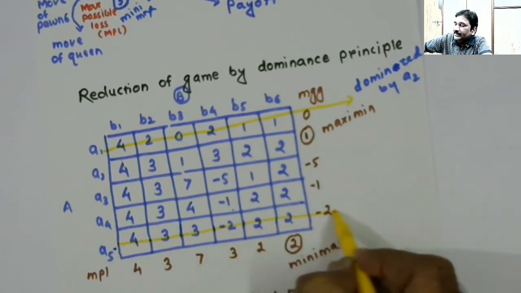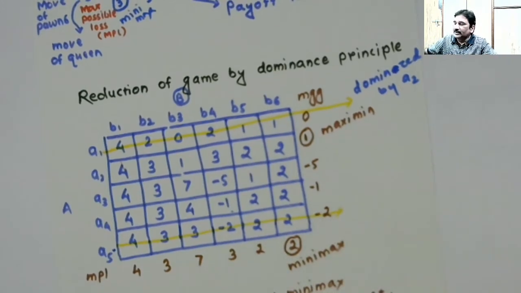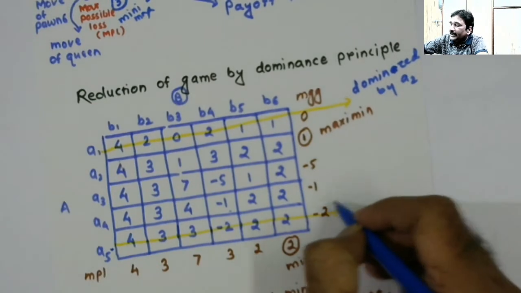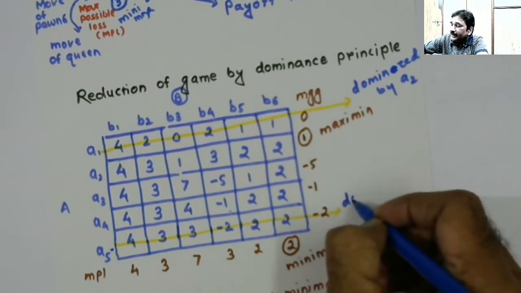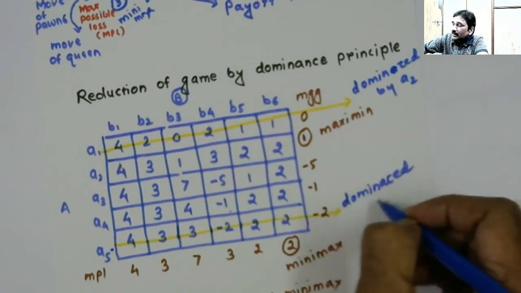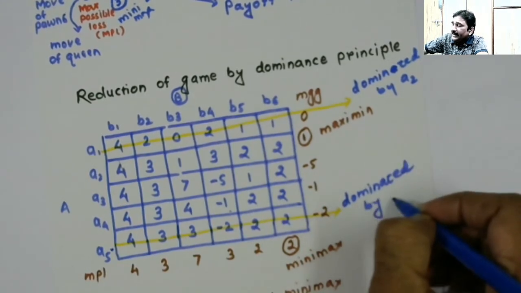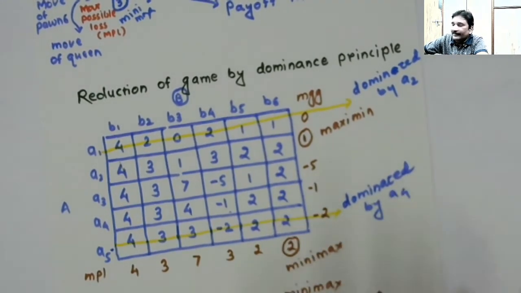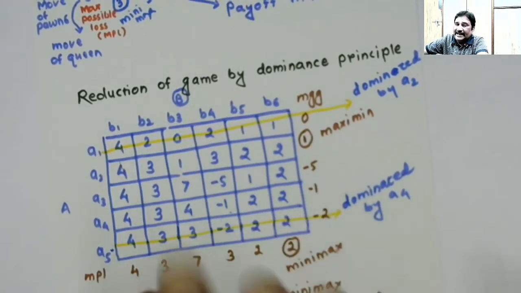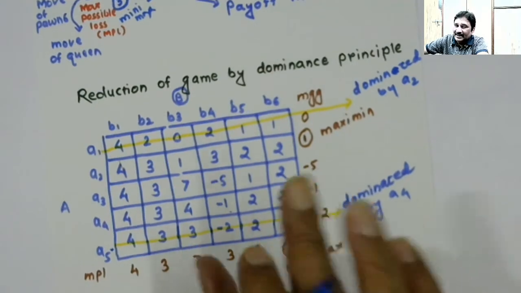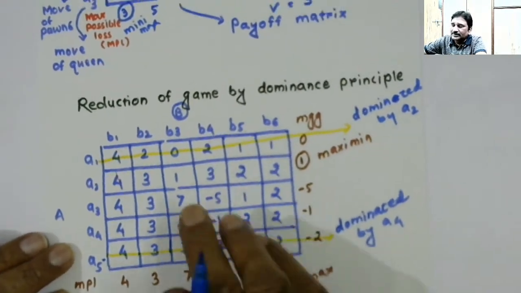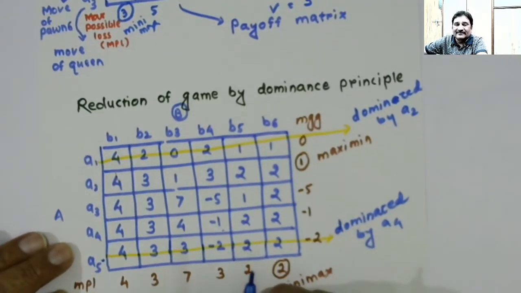A5 I can eliminate, with the remark that it is dominated by A4. That's why I have eliminated it. Now player A, who had 5 courses of action available, is left with just 3. Player B also had 6 courses of action available.